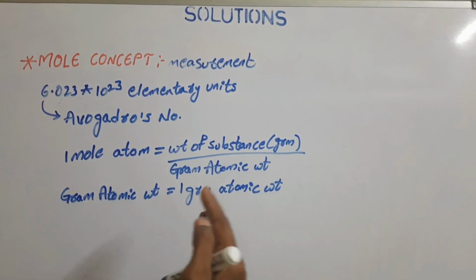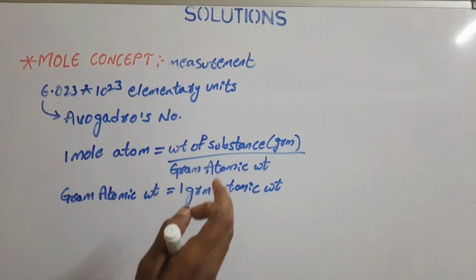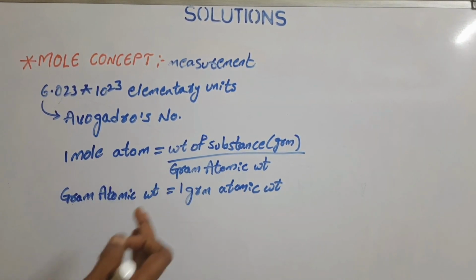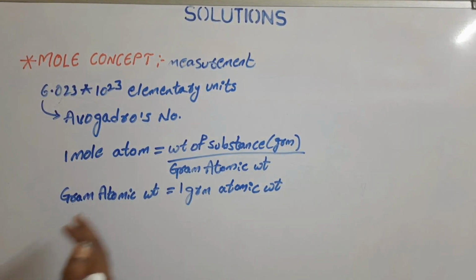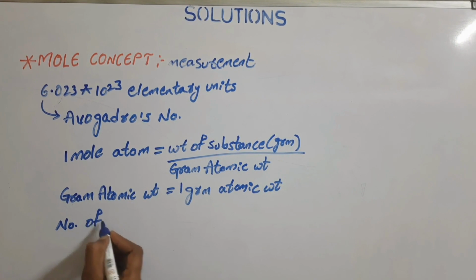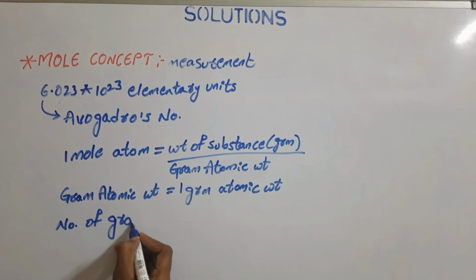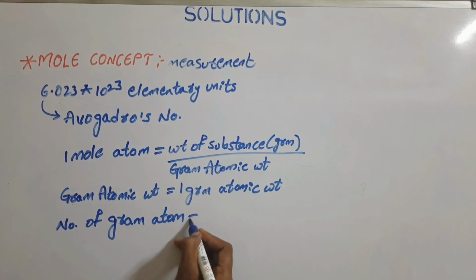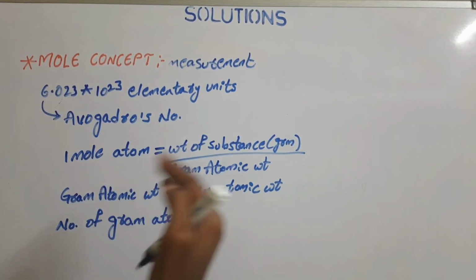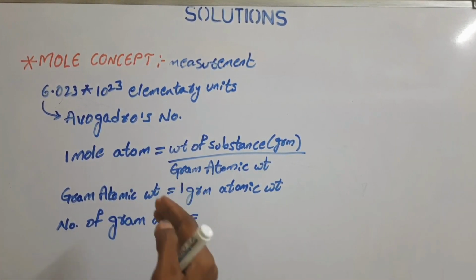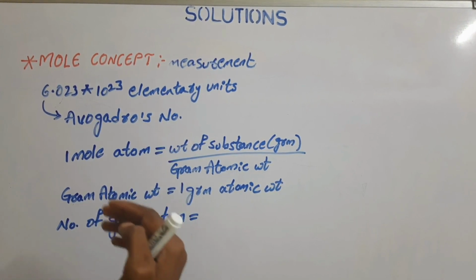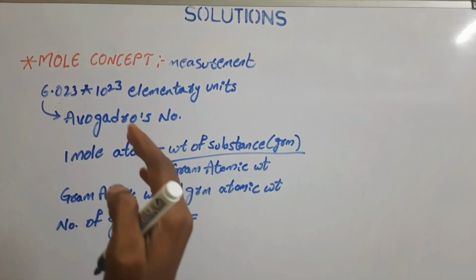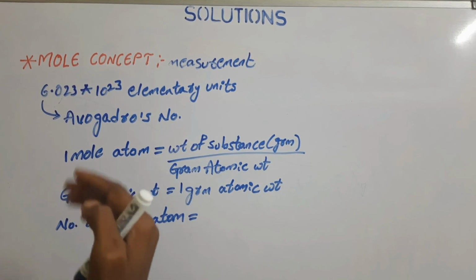So the gram atomic weight is equal to the weight of Avogadro's number of atoms, and in the same way we get to know the number of gram atoms. If you note these formulas, there are different concepts to be dealt with in this chapter. If you note this step by step, you may get a better idea of the solutions concept, so you can solve very easily.